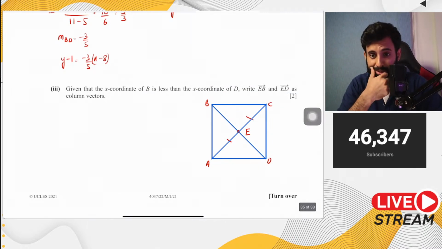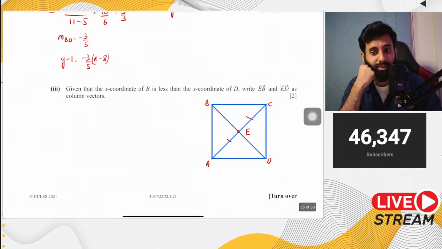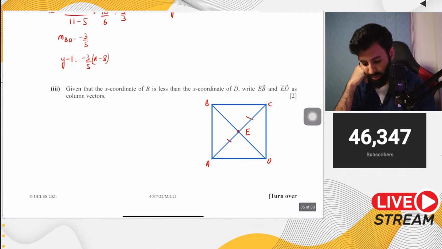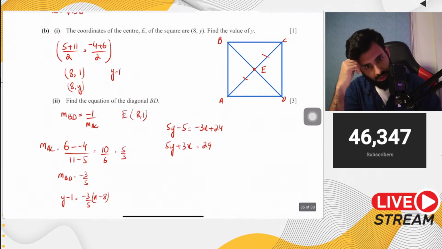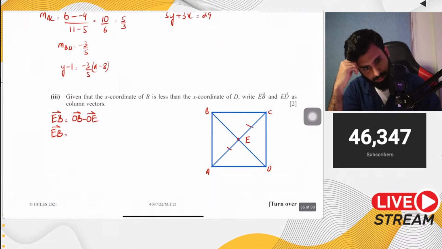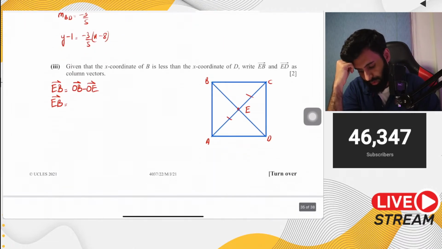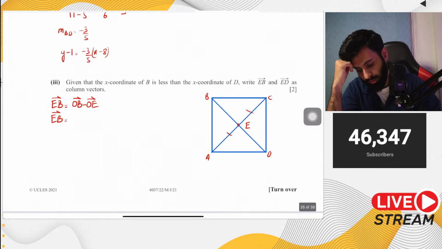Now what do we have to do? We have to write EB and ED as column vectors. EB as a vector can be obtained by simply doing OB minus OE. If you do OB minus OE, you get EB. Do we have OB? No, we don't. In fact, we do. We have the coordinates of B. Do we have? Okay, no, we don't. We don't. But there's something else that we can do, and that is, let's leave this here.